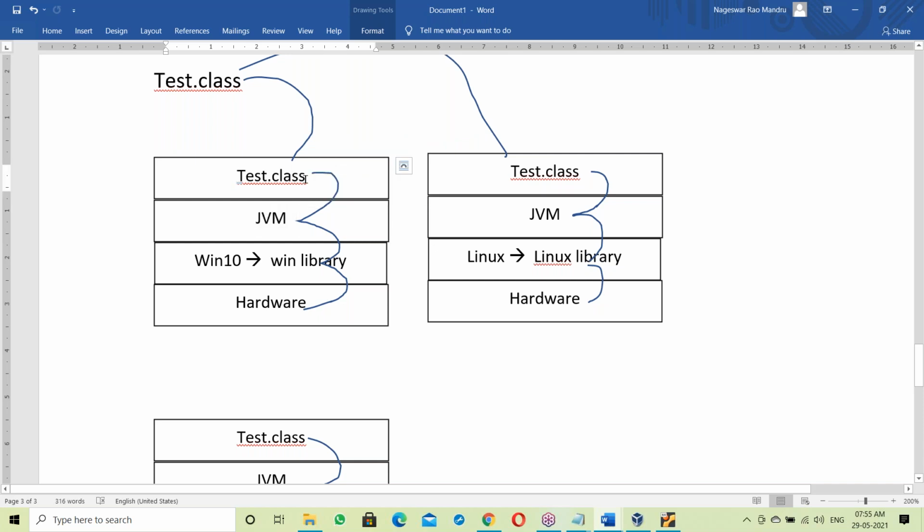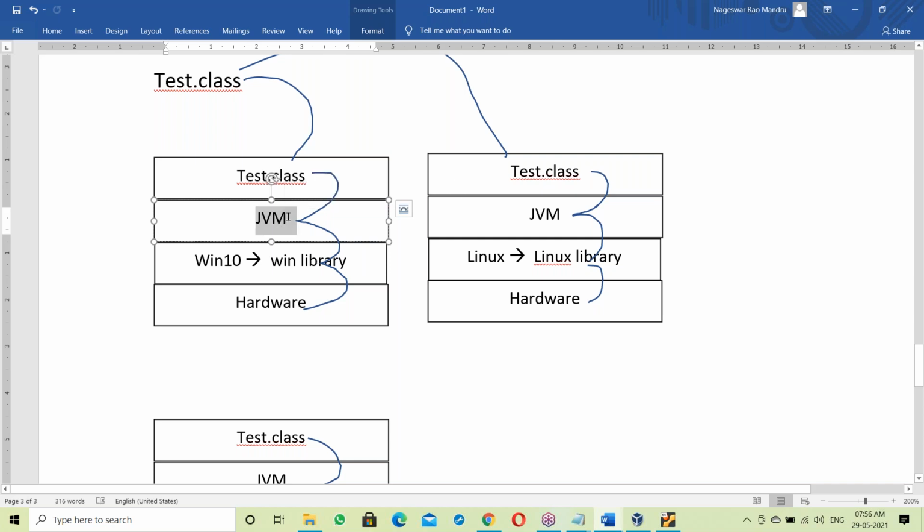Your Java program is a .class file, and it's independent of OS. But when it comes to JVM, JVM is not a .class file. JVM is an exe file, so it's OS dependent. This JVM is a Windows-based exe file.